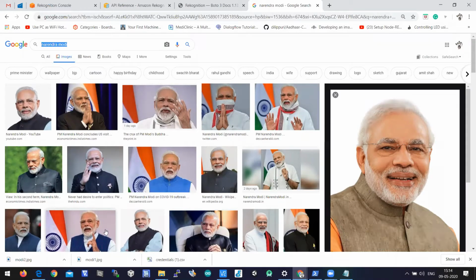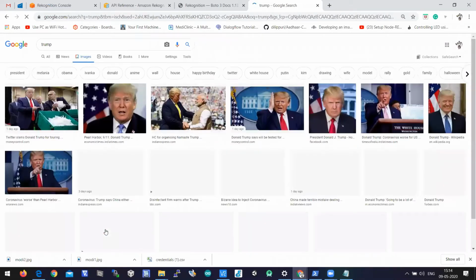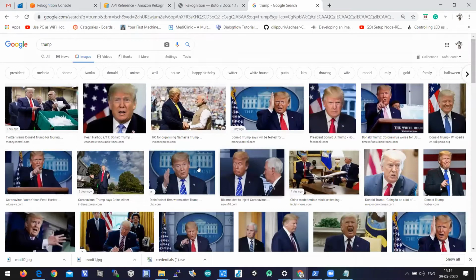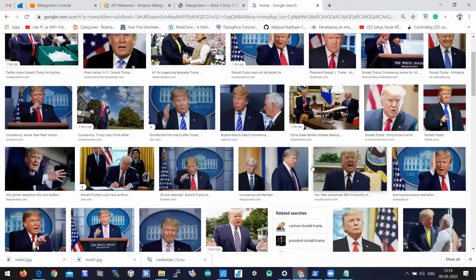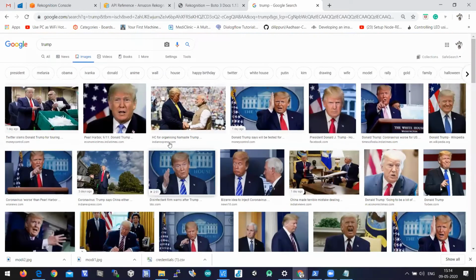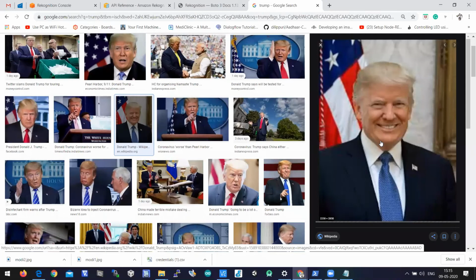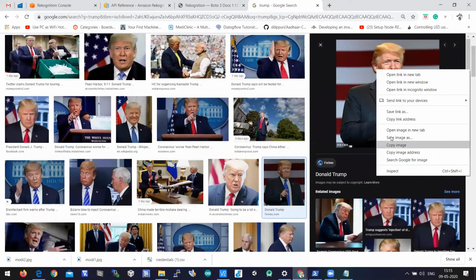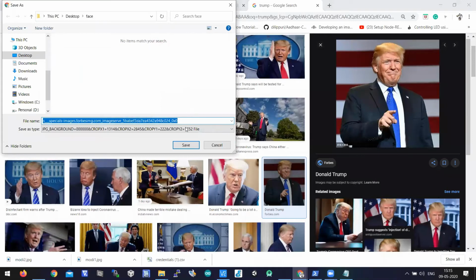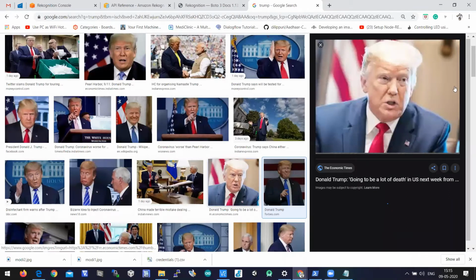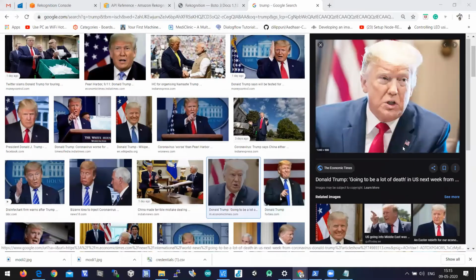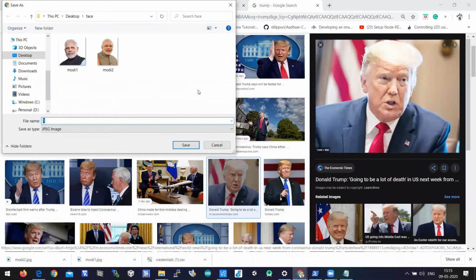So let's take a different face. Let's take Trump's face into the same folder, or you can take your own face. Let's save this image as a jpg, trump1.